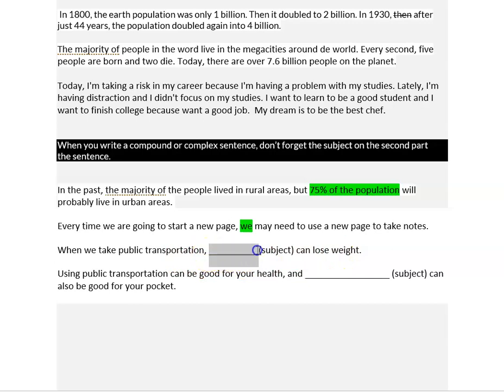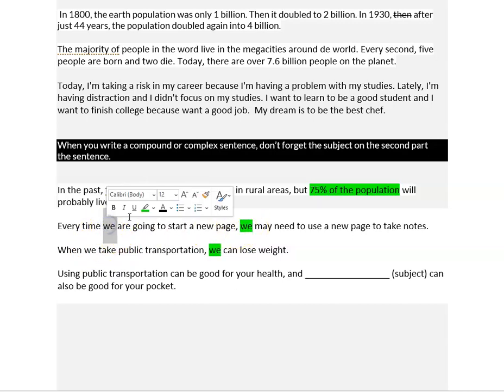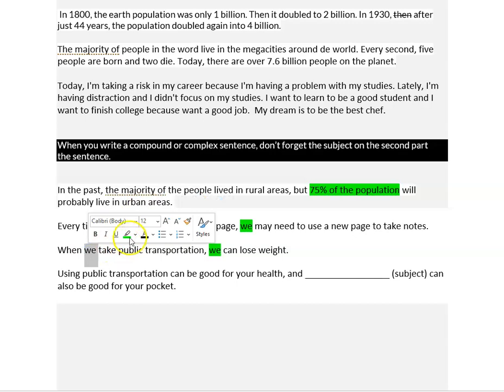I think it's we, right? So you have to put we there. Even if the subject is the same, I think what you're doing is because it's the same subject, you are not including it on the second part of the sentence, but you have to. We are going to start a new page because we. So as you see here, the subject is repeated on the second part of the sentence. When we take public transportation, we can lose weight.